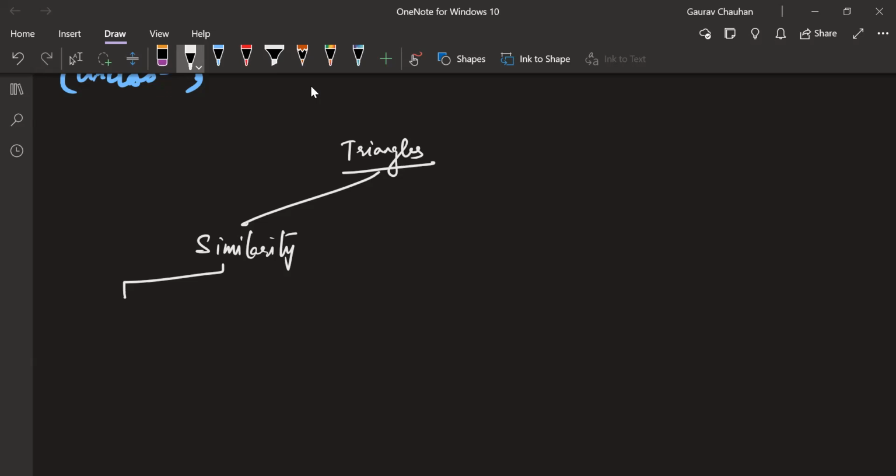This is of any polygon, not just a triangle. It will have a couple of conditions, a small simple thing. And then comes similarity of triangles.